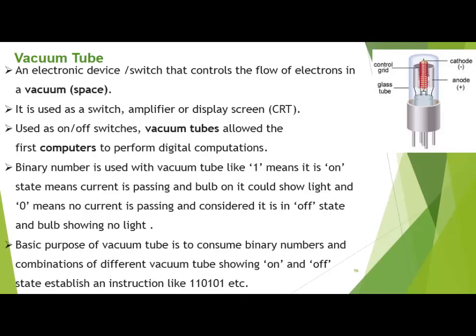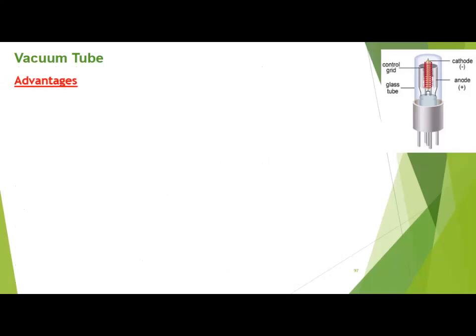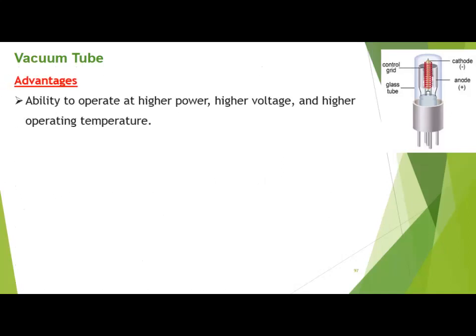Students, you can see that, remember, the vacuum tube is like a switch. The main purpose is to control the flow of current, and when current is flowing, it means there is a 1, means on state, and if no current is passing in the circuit, it means 0, means off state. So basically, it controls the circuit in the computer. It has some advantages: the ability to operate at higher power, higher voltage, and higher operating temperature. So due to these abilities or benefits, the vacuum tube was being used at that time. It is also good for audio amplifiers.